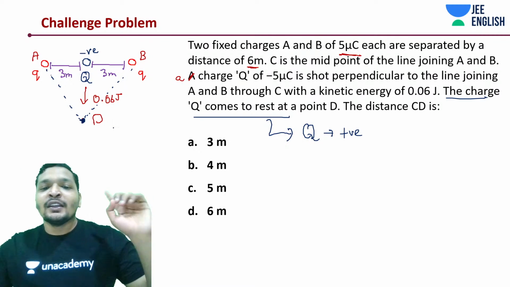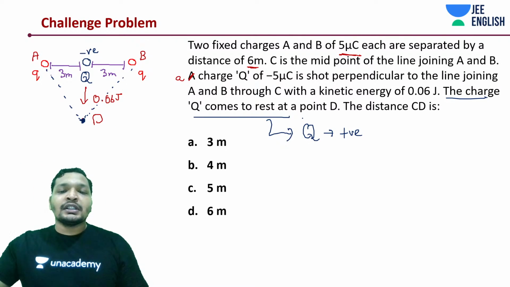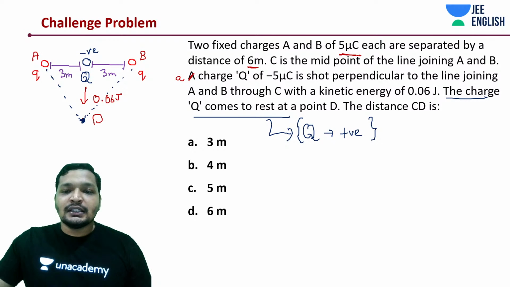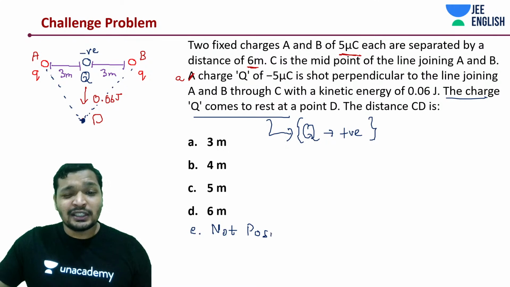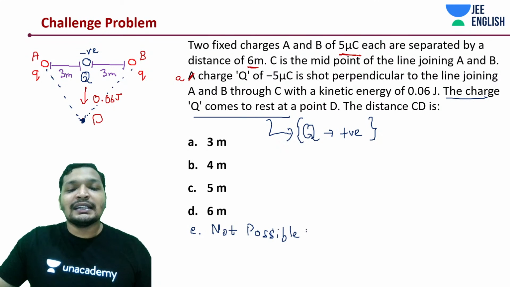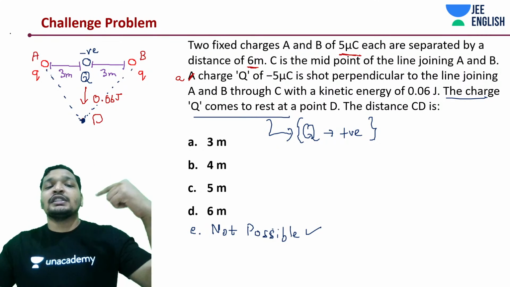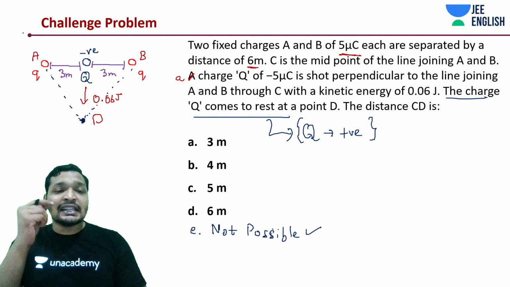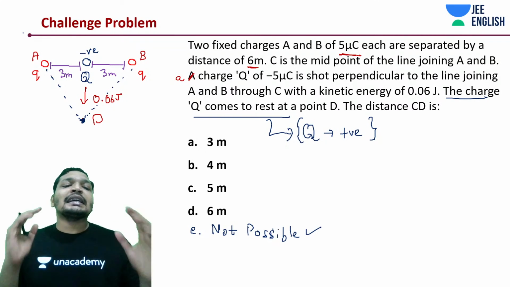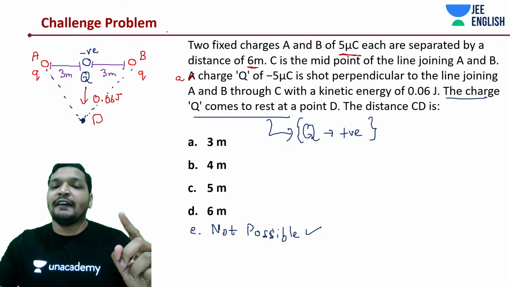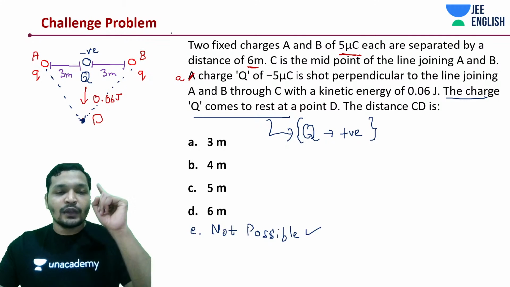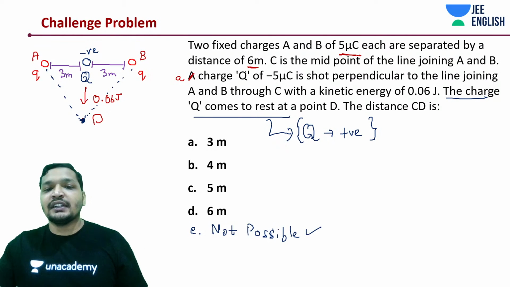Do remember, if this was positive, this would never come to rest. If there was an option that it is not possible, and given that Q is positive, then go for the not possible answer directly. If Q was negative, what is happening with increasing distance? Is your potential increasing or decreasing? It's decreasing. Do remember that negative sign changes everything.